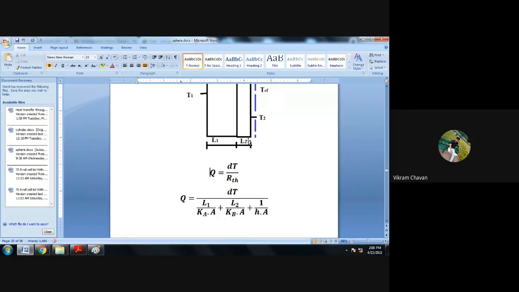So if you increase the thickness of the insulation in case of a wall, the total thermal resistance will go on increasing, as L2 divided by K suffix B multiplied by area goes on increasing. Because of that, the total thermal resistance will increase, and due to that the heat flow rate will decrease.